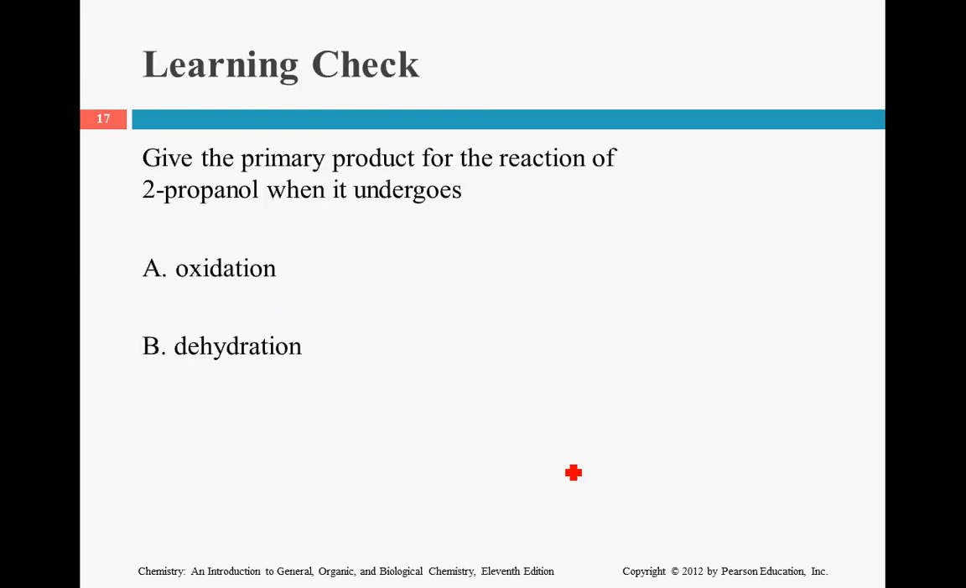So let's do this from scratch. 2-propanol. So, prop means we have 3 carbons. 2-propanol means the OH group is on the 2nd carbon. All the rest are hydrogens. So that is our starting product for both questions.